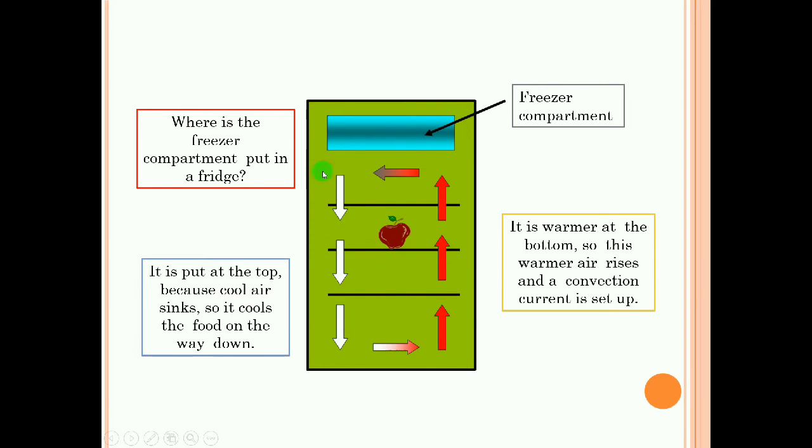Similarly, when we consider the fridge, the freezer compartment is mostly at the top of the fridge. So what will happen? This cool air will be going down because it is dense, and on the way it will cool the food. And the warmer air will be rising up because it is less dense. So likewise, conventional current again we will observe here.